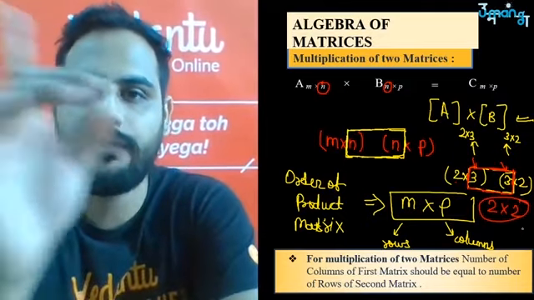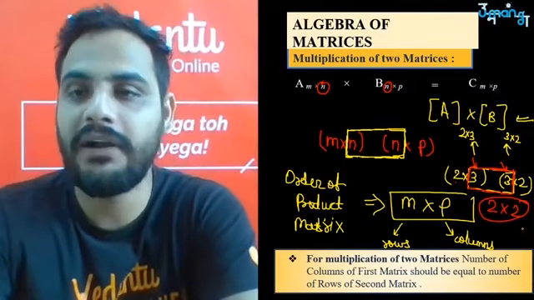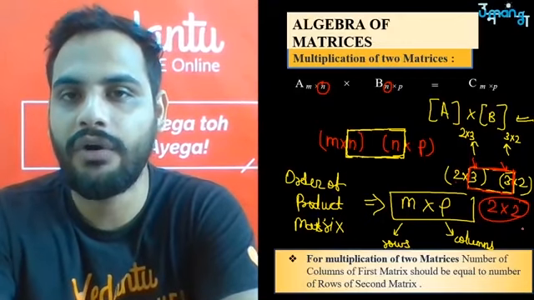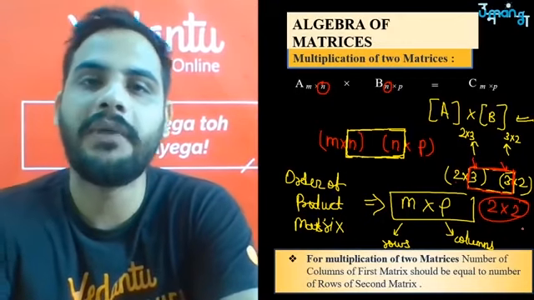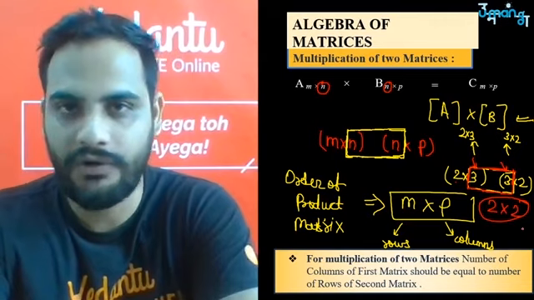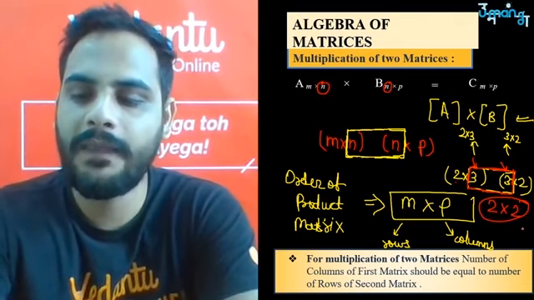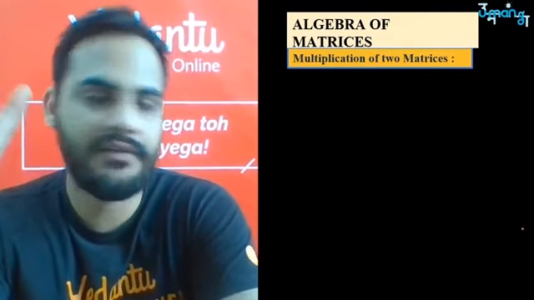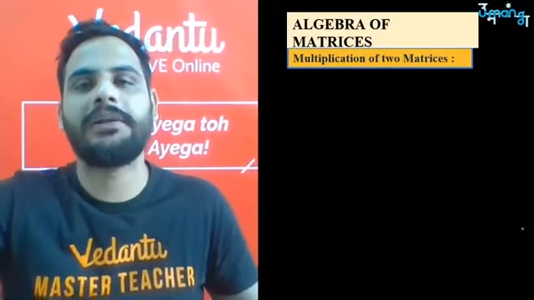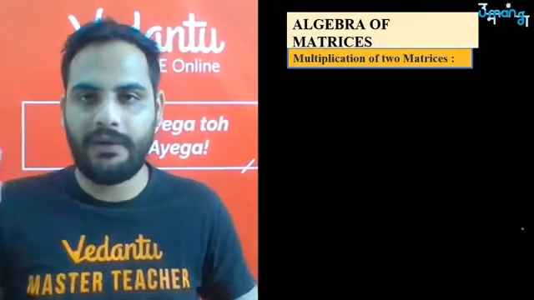ठीक है? तो always check the condition whether the multiplication can be done or not. Okay, now let's start with the very easy multiplication. Let's start with the multiplication of 2 by 2 square matrix.